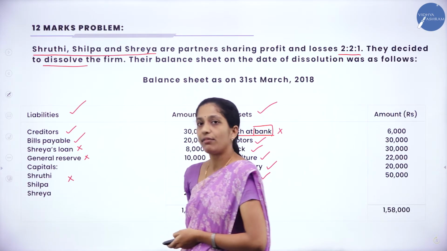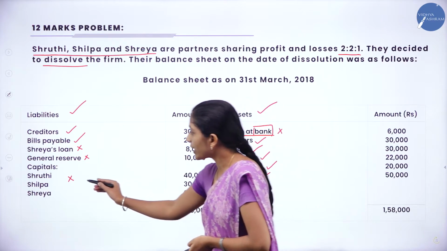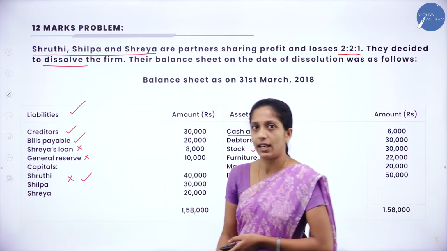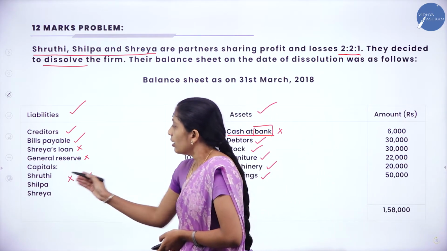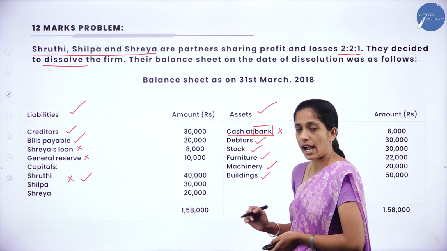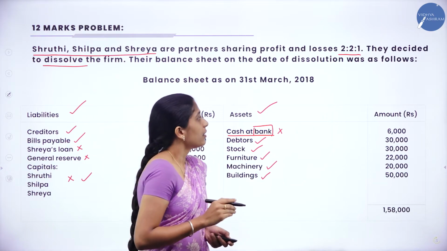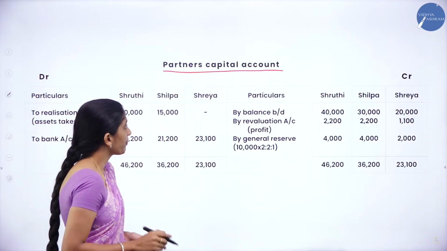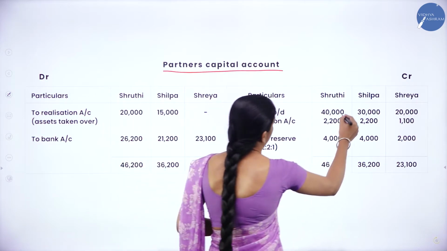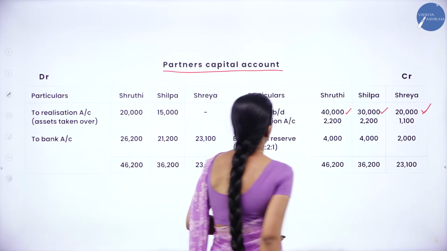Here they have given the capital of Shruti, Shilpa and Shreya, so we have not taken it in our realization account. Now we shall take it in the partner's capital account. Clear? So they have given capital. We shall transfer 40,000, 30,000 and 20,000 as by balance brought down. Now let us see how we have recorded. Yes, by balance brought down on your credit side. So Shruti's capital is 40,000, Shilpa 30,000, Shreya 20,000.